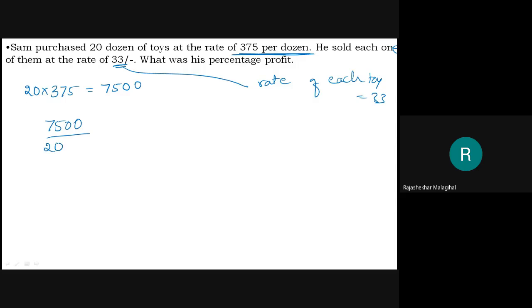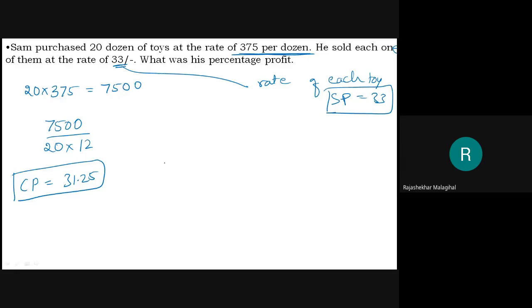Each dozen will have 12 toys. Therefore, he bought each toy for 31.25 rupees. See, this is the cost price. This is the selling price, directly given.